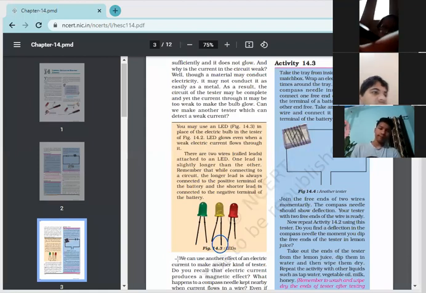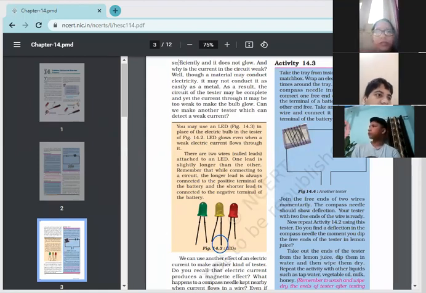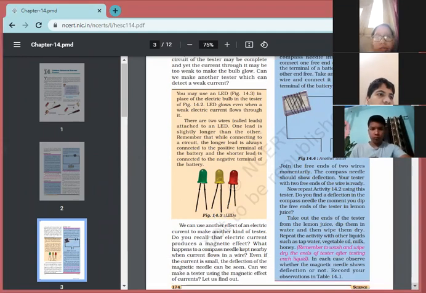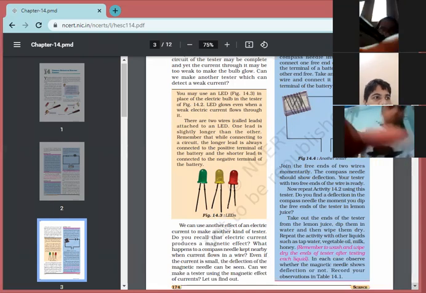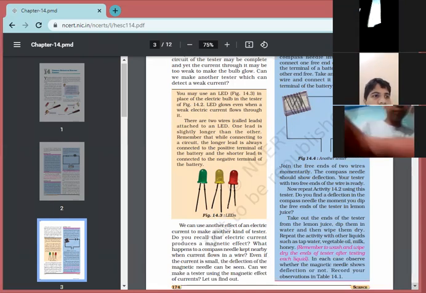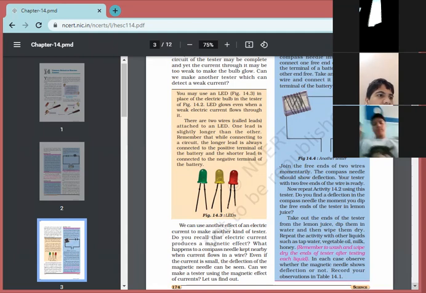We can use another effect of an electric current to make another kind of tester. Do you recall that electric current produces a magnetic effect? What happens to a compass needle kept nearby when current flows in a wire? Even if the current is small, the deflection of the magnetic needle can be seen. Can we make a tester using the magnetic effect of current? Let us find out in Activity 14.3.